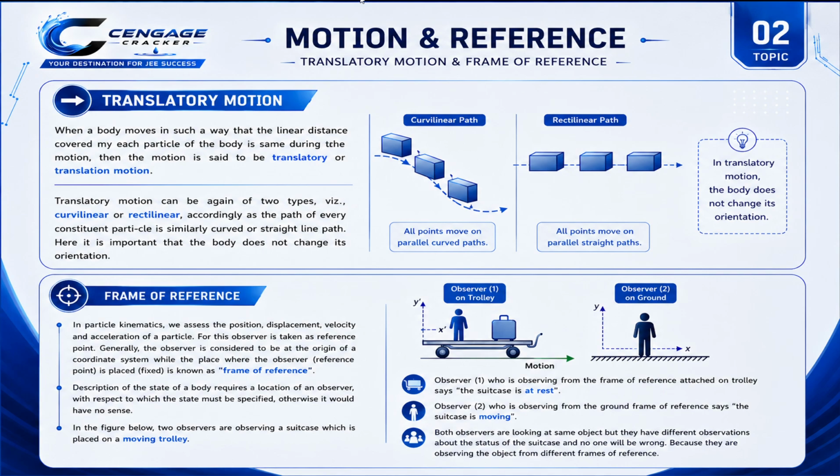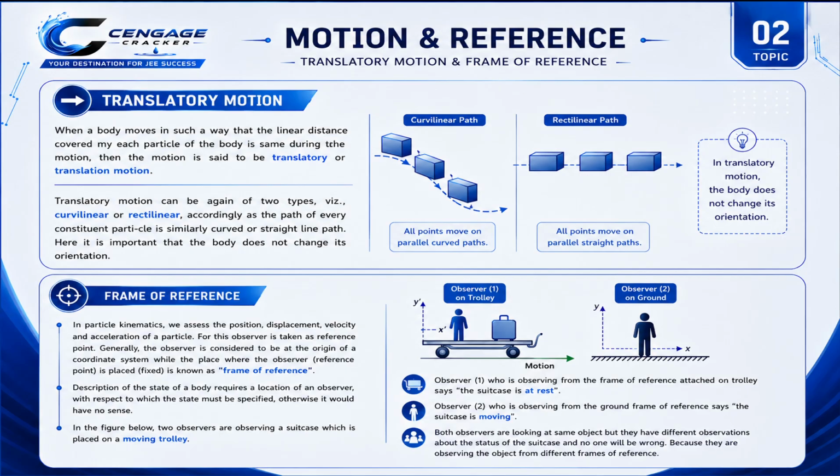Now it's motion and reference. To be perfect in kinematics, you must know these key terms. So what is translatory motion? When a body moves in such a way that the linear distance covered by each particle of the body is the same in the same duration, then the motion is said to be translatory or translation motion. And it can be of two types, curvilinear or rectilinear. And here it is important that the body does not change its orientation. That is too important. Try to understand the concept. So yeah, that's all about it.